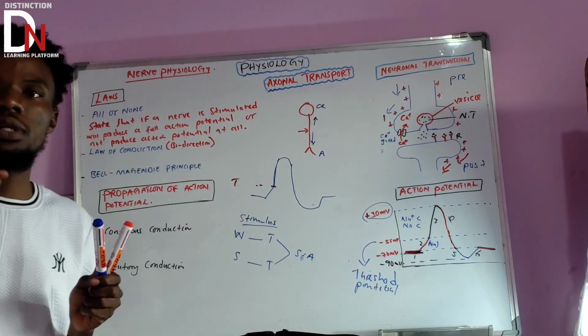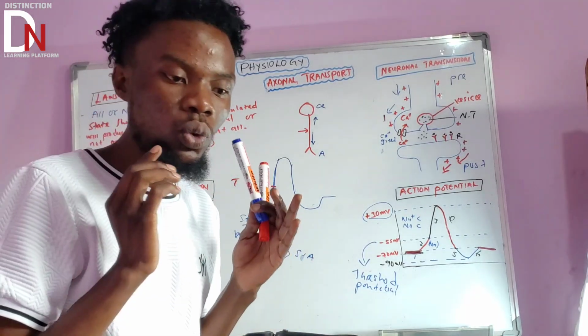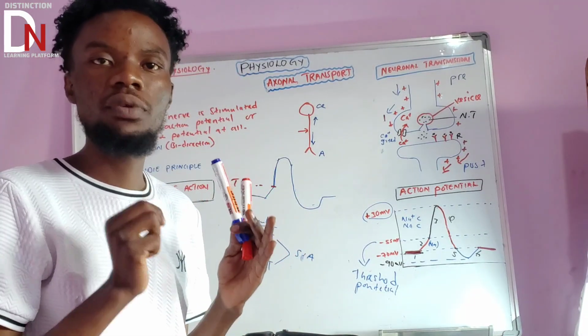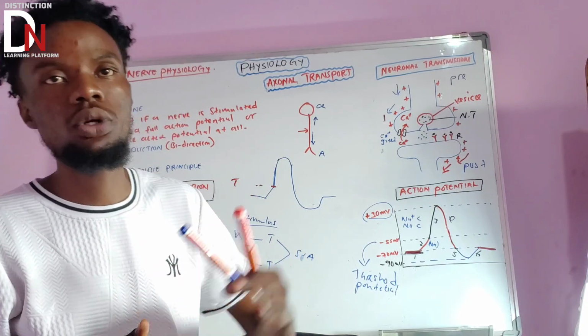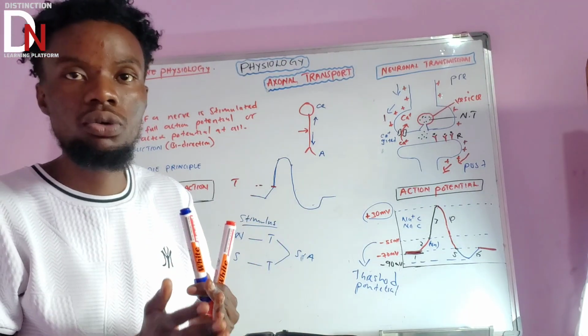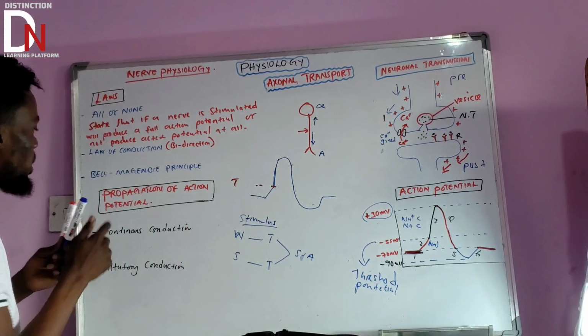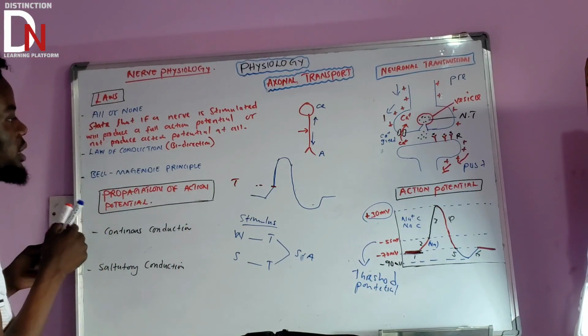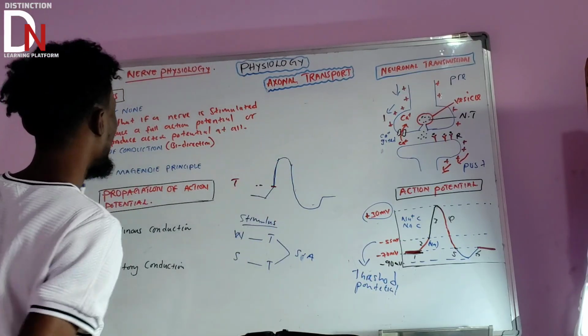If you try to stimulate the nerve fiber at any point, the nerve impulses will travel in both directions. Basically, one will go to the cell body and the other one will go to the axonal terminal. That's the law. Okay. What is the other one? Another one is this one.